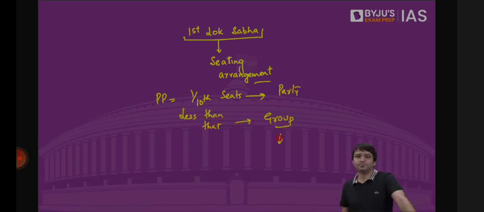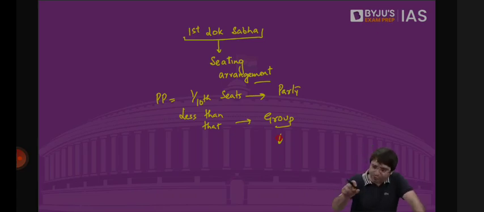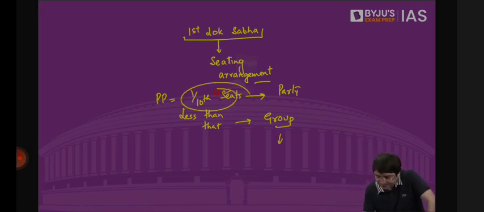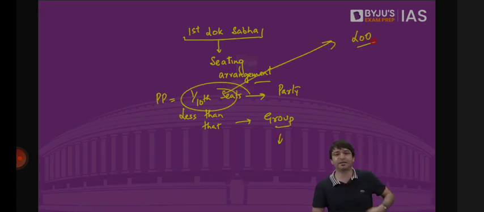So first we will give opportunity to a political party. First they should be seated. Then a group. And group is somebody, a political party which has less than 1/10 of the seats in Lok Sabha. And this 1/10 then became the criteria for leader of opposition when this post was created in 1967. But this is not a hard and fast rule. This 1/10 criteria was basically decided by the speaker of the first Lok Sabha to decide the seating arrangement.